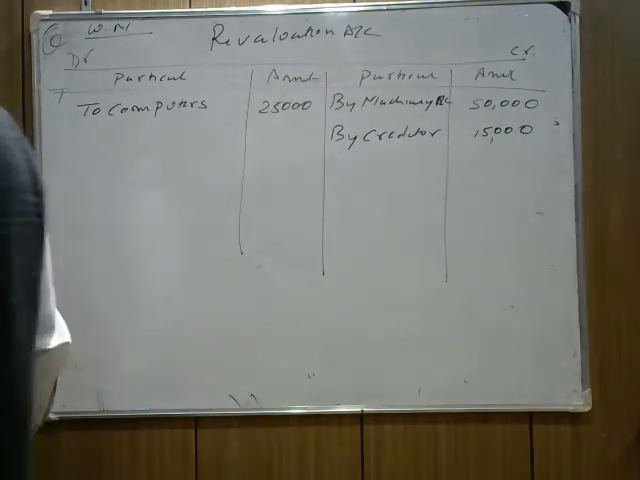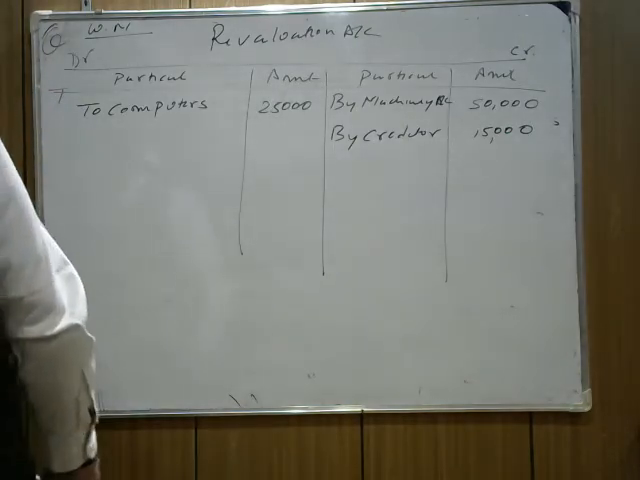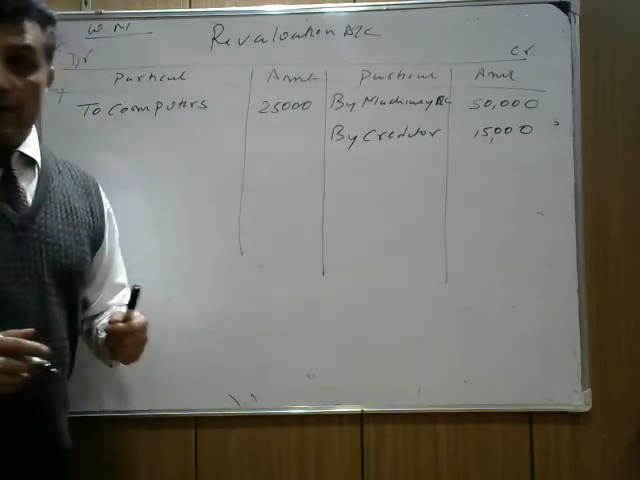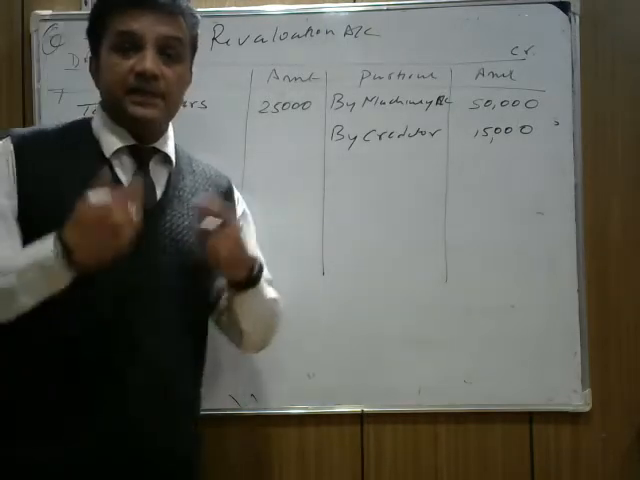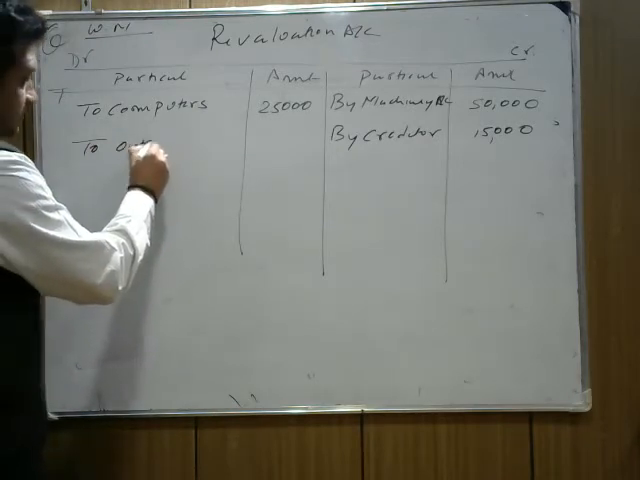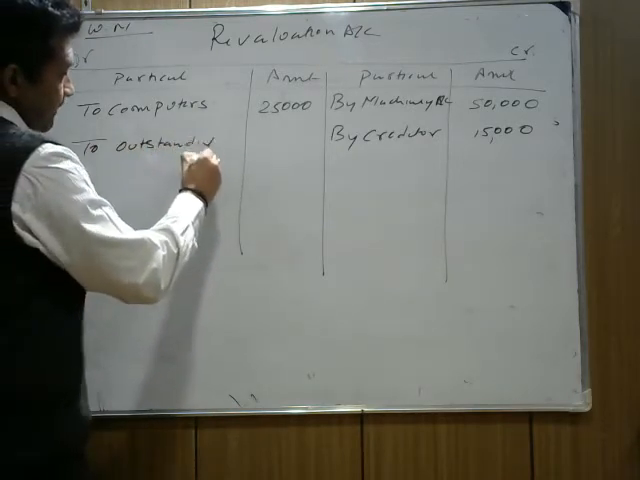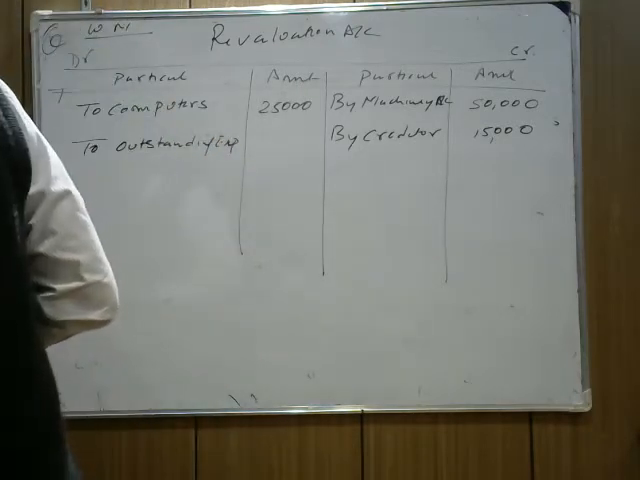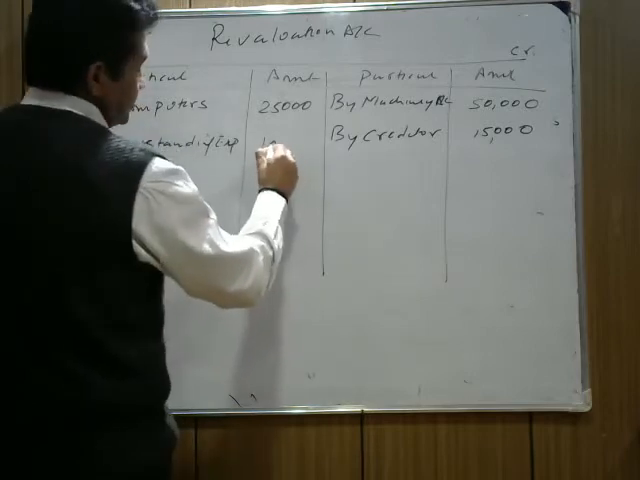Next part is outstanding expenses. Earlier we had to pay 15,000. Now the revised value is 25,000. Now we have to pay outstanding expenses more. Our liability is increasing. It is an expense for us, so we write it to outstanding expenses. Outstanding expenses increased by 10,000.